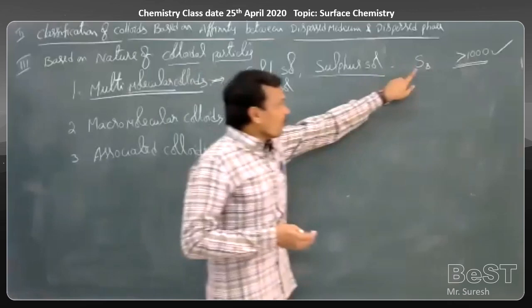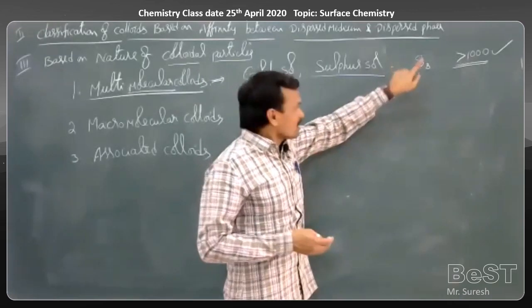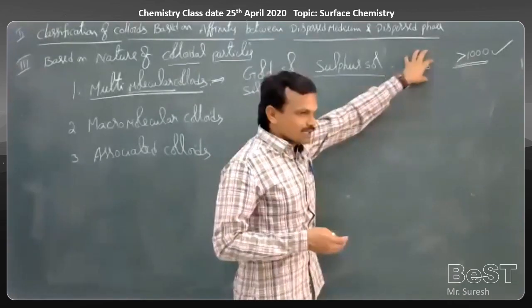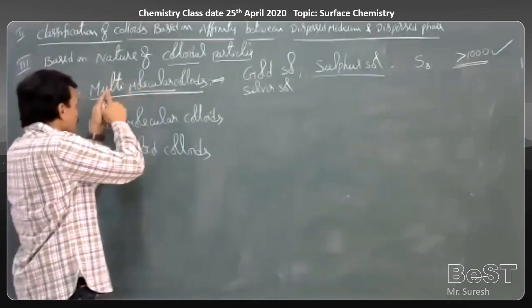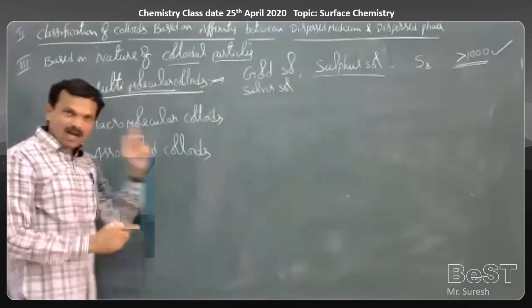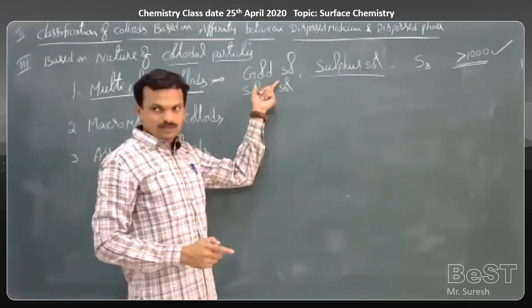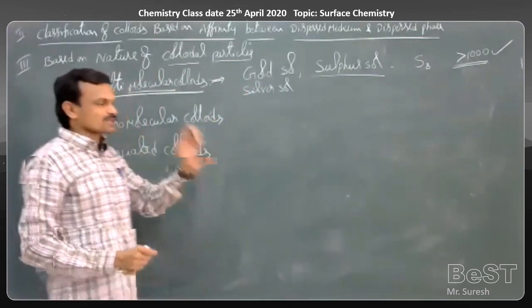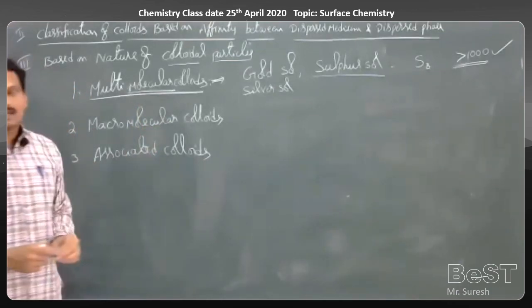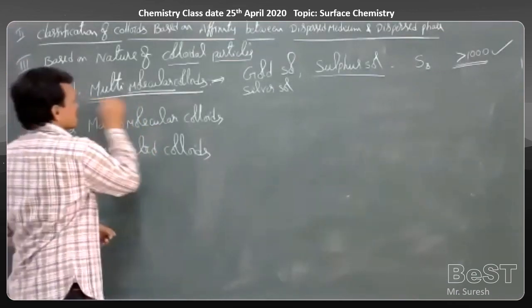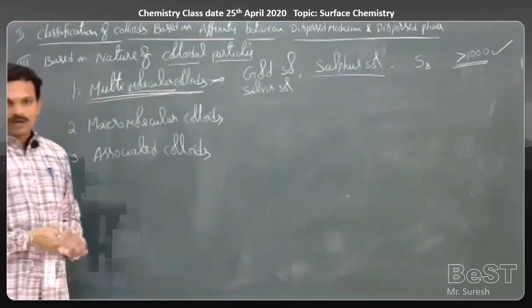So a large number of molecules exist together, and that's what is called multi-molecular. If a large number of atoms or molecules exist together as a colloidal particle, then that colloidal solution is called a multi-molecular colloid solution.